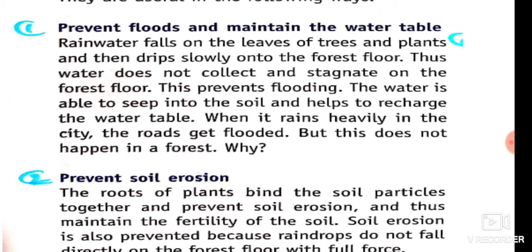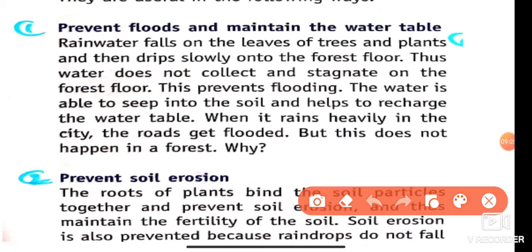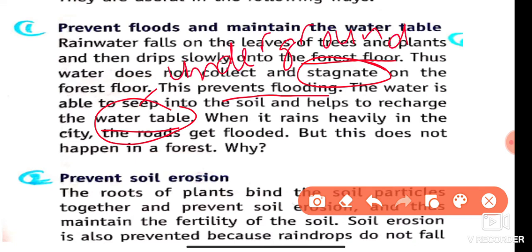Rainwater falls on the leaves of the trees and plants and then drips slowly to the forest floor, which increases the water table. Thus the water does not collect and stagnate on the forest floor. This prevents flooding. On the forest floor, the water is able to seep into the soil and help to recharge the water table, that is, the underground water. Water table means underground water.